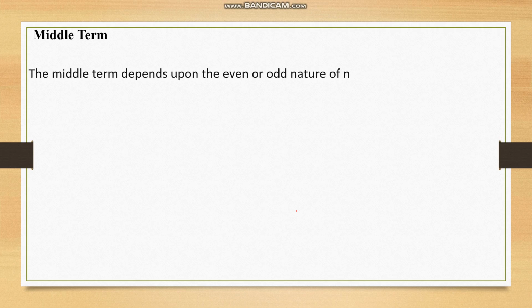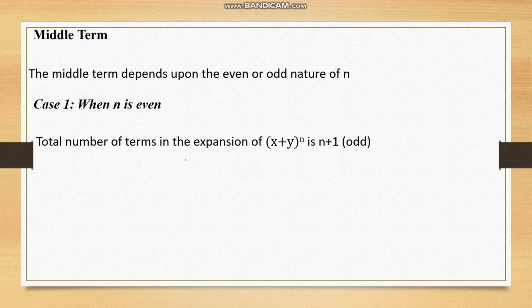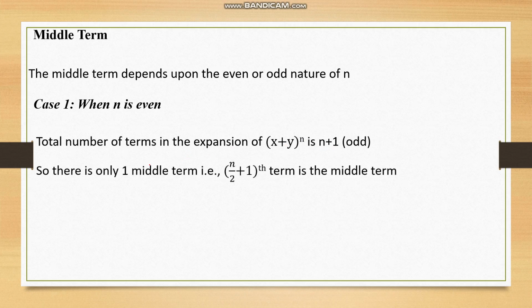Now what about the middle term? The middle term depends upon the even or odd nature of n. As we know, the number of terms in the expansion of (x plus y) whole power n is n plus 1. If n is even, n plus 1 is odd, so there will be only one middle term. The middle term is the (n by 2 plus 1)th term, and it is given by T(n by 2 plus 1), that's equal to nC(n by 2) x to the power n by 2 into y to the power n by 2.